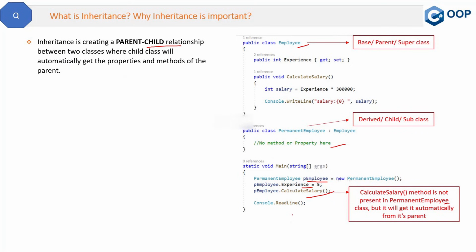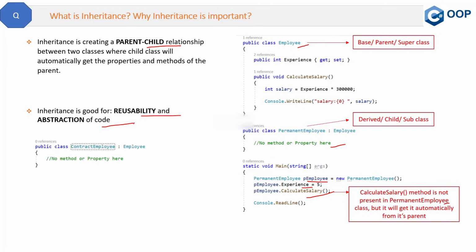Now the next part is why inheritance is an important thing in software. The answer is because inheritance is good for reusability and abstraction of code. Let me give you an example. For example, if tomorrow you get a new type of employee, a contract employee, then you can derive from the same employee base class to get these methods and properties, experience and calculate salary. So you need not write these methods and properties inside here.